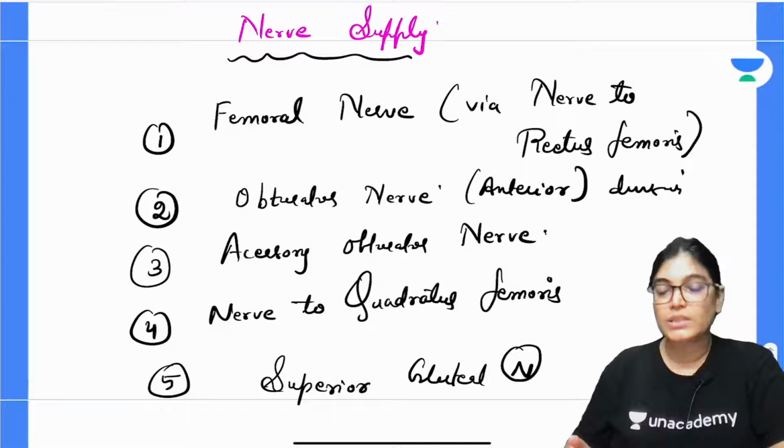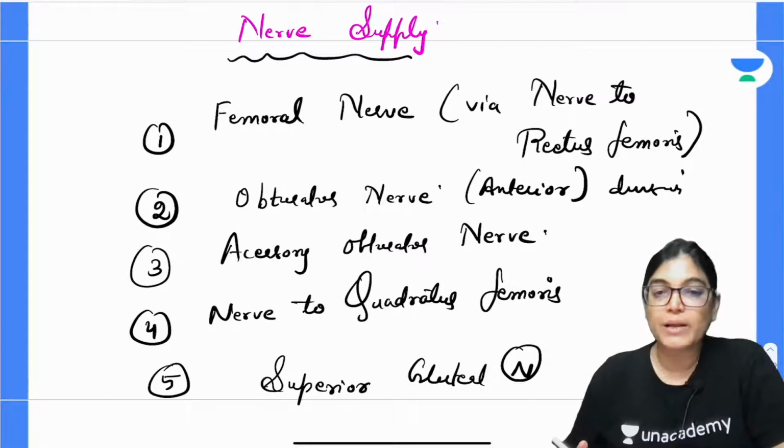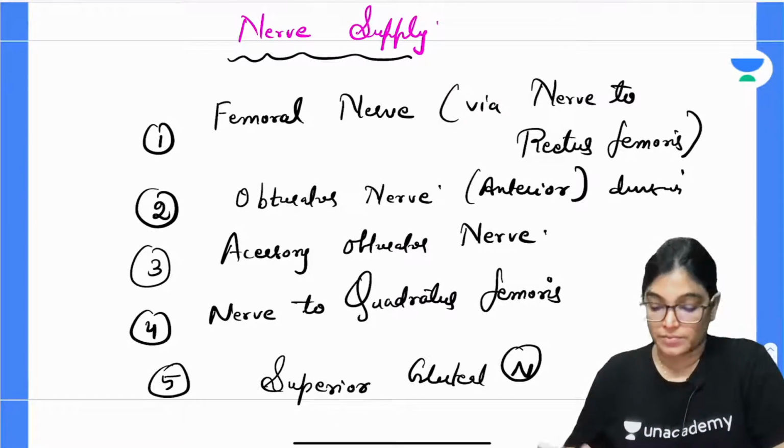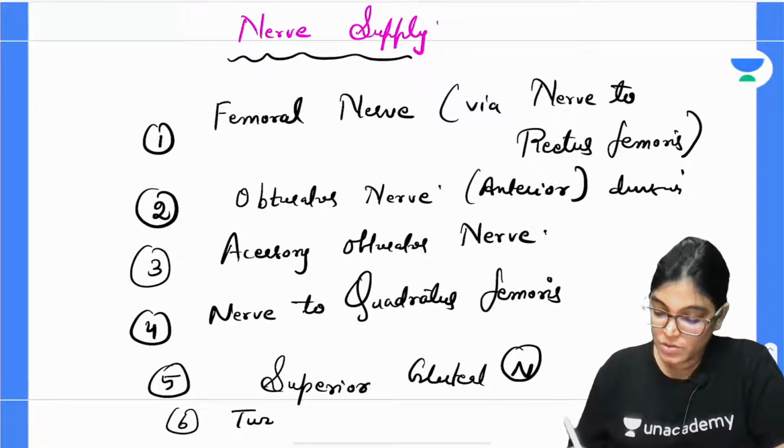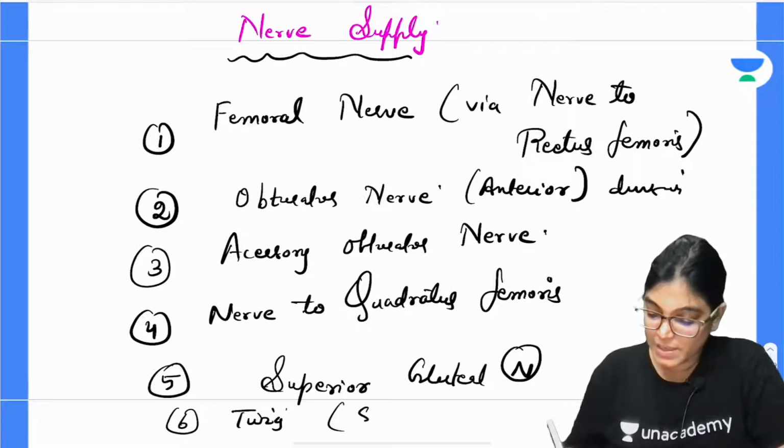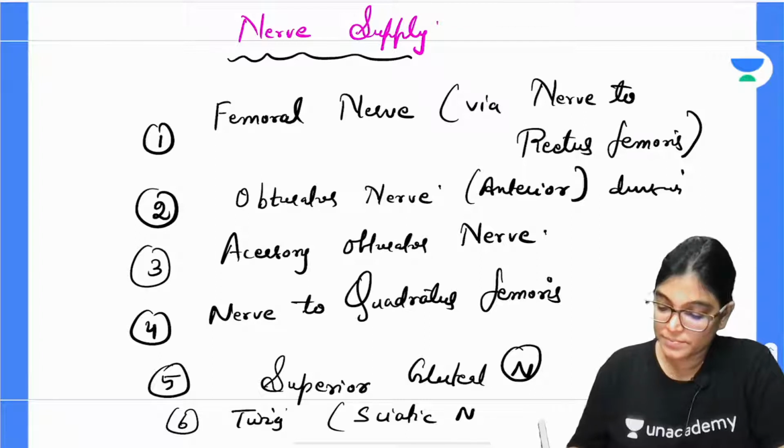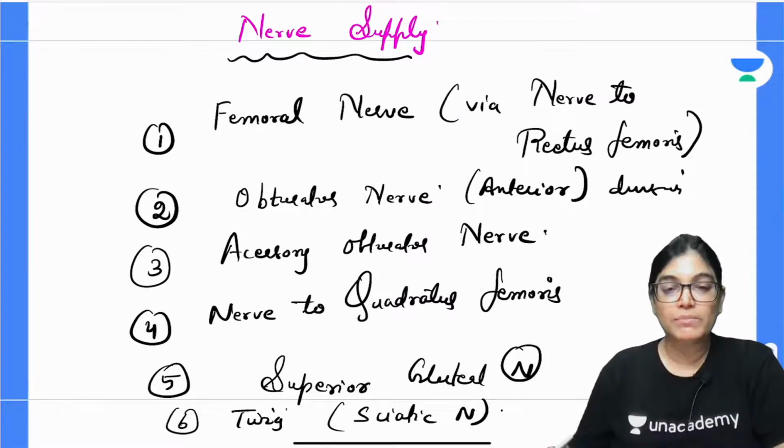So these are the important nerves, and sometimes it also takes twigs from the sciatic nerve. So sometimes a small branch from the sciatic nerve is given to the hip joint. So these are all basically the important nerves giving innervation to the hip joint.